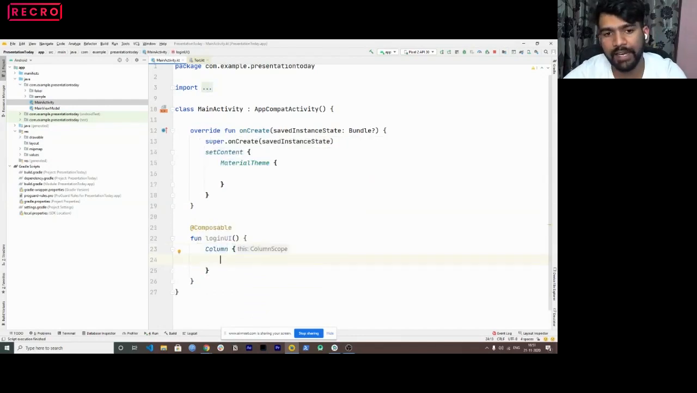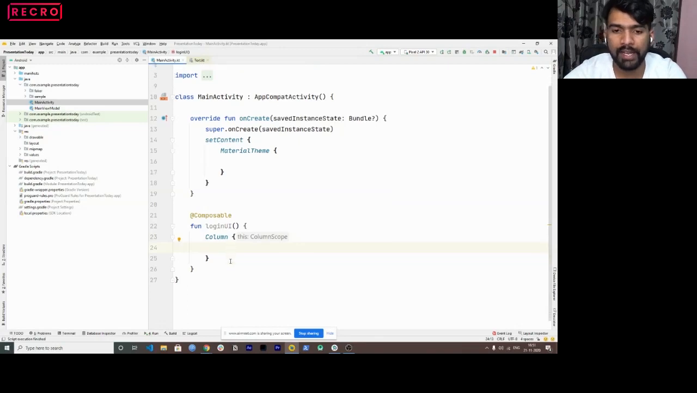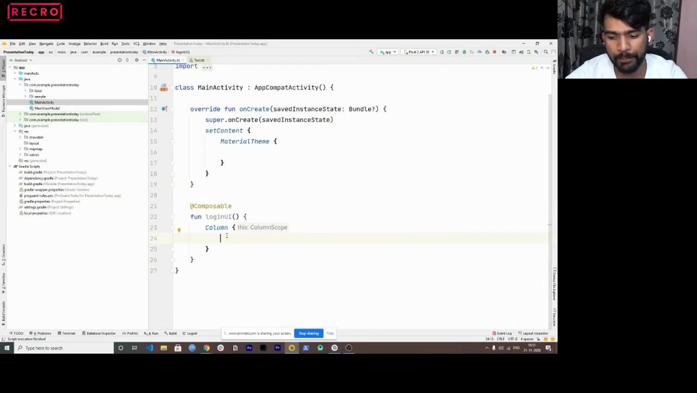So column basically creates a vertical layout, correct? It works the way a linear layout used to work in vertical orientation. If you want to do a linear layout in a horizontal way, you can use row. But since I want it in a vertical way, I'm using column. So here I'll have first a text field. A text field is basically like an input field, an edit text, right? It requires an initial value. So the initial value would be an empty string. And in onValueChange, we need to call a function, right?